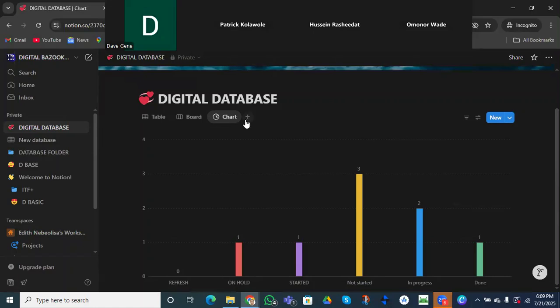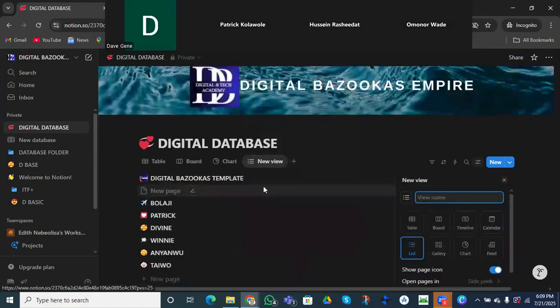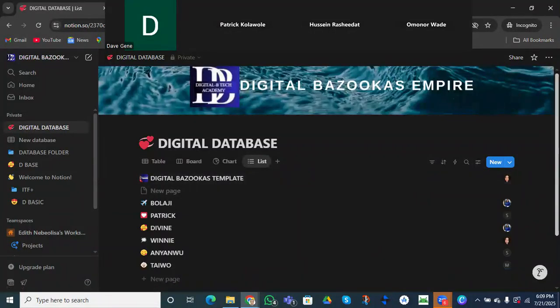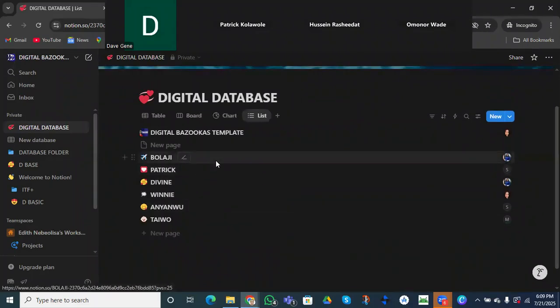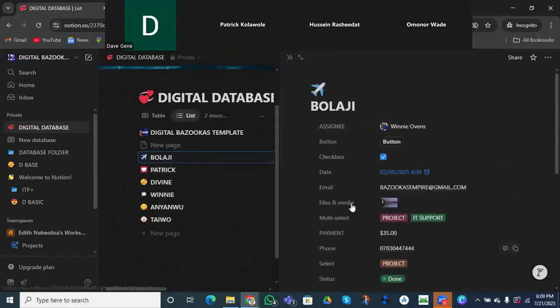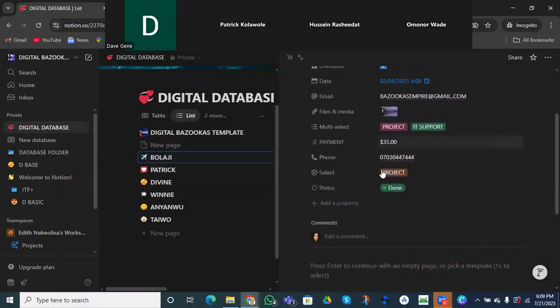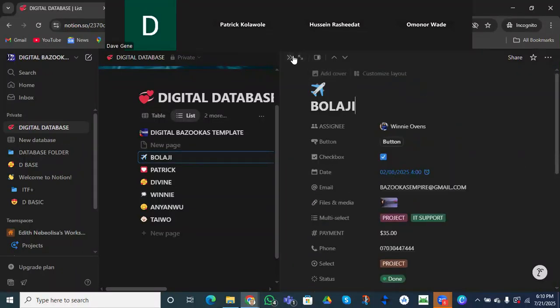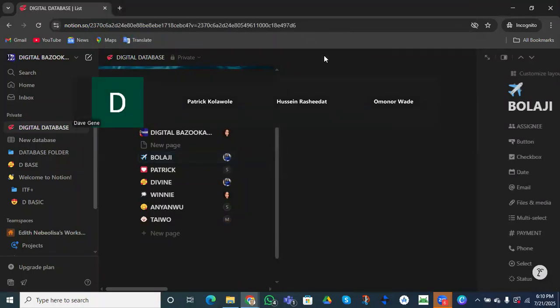So we can view our board as a list, as a table. This is as a list, so they are going to be on a straight line. This is Bolaje. When you click on Bolaje, you're going to see everything we've registered on Bolaje, the email, the numbers. This is called the description area. Is that correct? If you have a question on Notion, ask me before we move to the next.